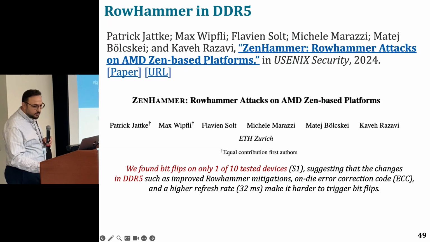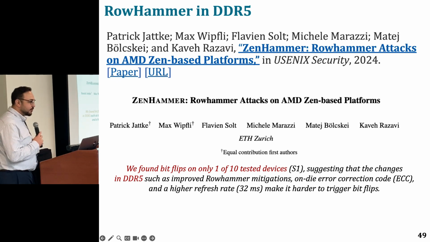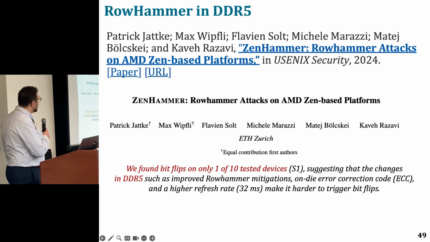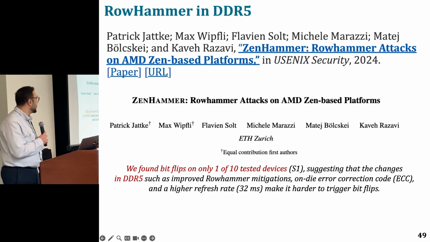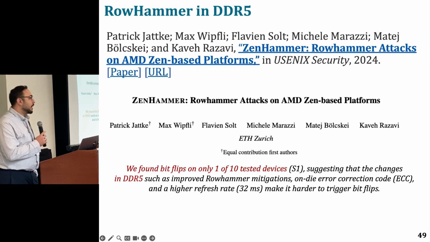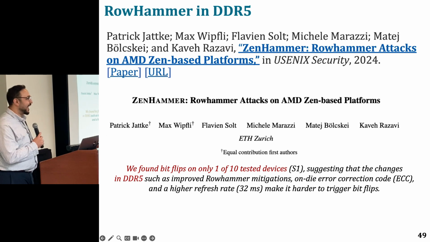And so, for example, there is this upcoming paper, again, not my paper, so I can't really show the author names. That shows that even in DDR5 today, which is supposed to be RowHammer free, you can actually achieve bit flips.